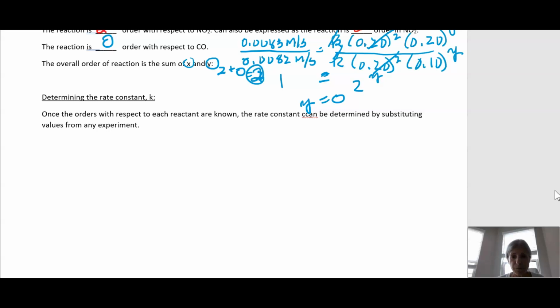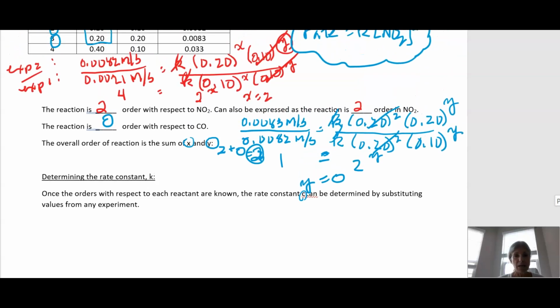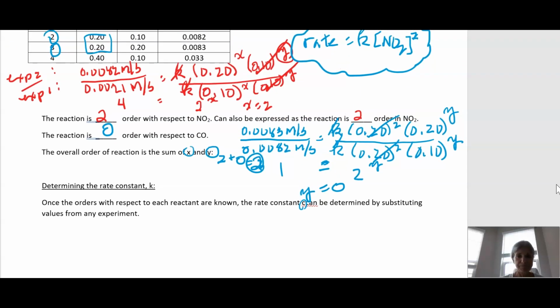So we can, got a little typo here. We can determine the K by using any experiment here. It doesn't matter. So let's just use experiment 4. It's right here for experiment 4. We've got rate 0.033, mistake there.